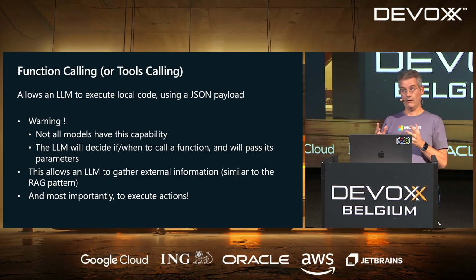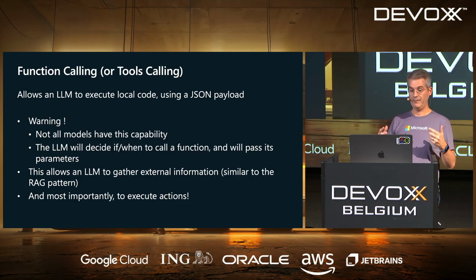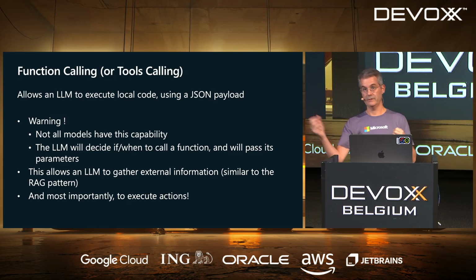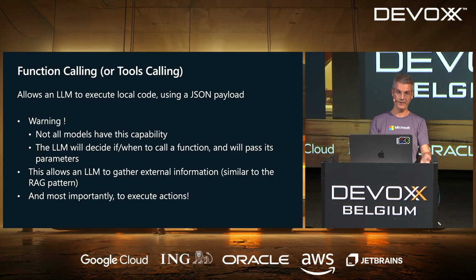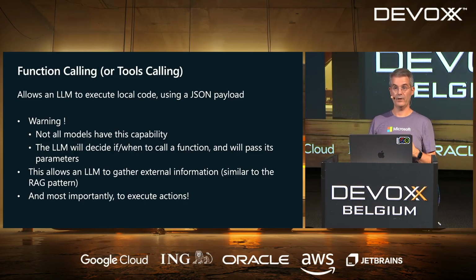This is allowing our LLMs to act, and that gives you two new things you couldn't do before. The LLM can now gather external information. It can get recent information, like who talked at Devoxx before me. It can gather private information, like what's the travel policy in my company.